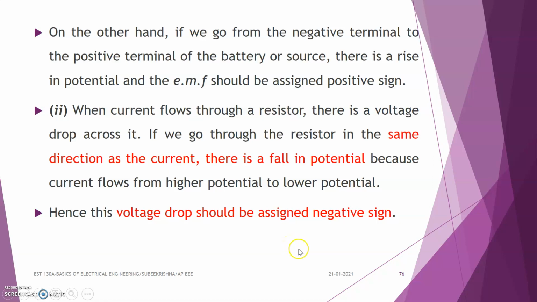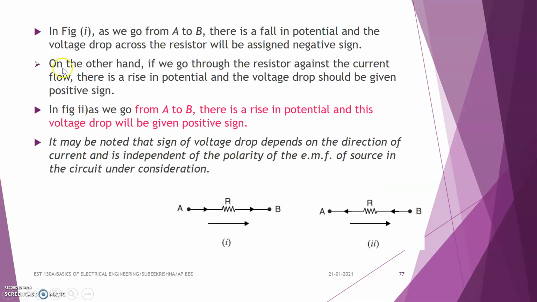So if we go in the same direction as the current, we take the voltage drop across the resistor with a negative sign. On the other hand, if we go through the resistor against the current flow, there is a rise in potential and the voltage drop is given a positive sign.